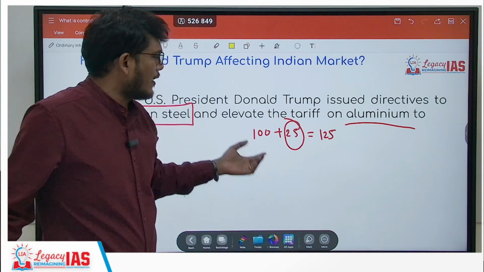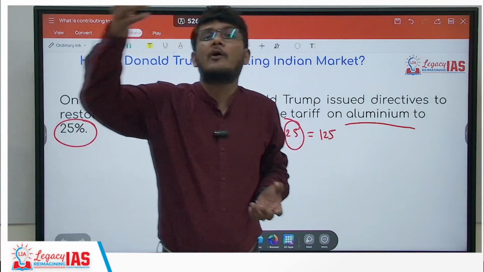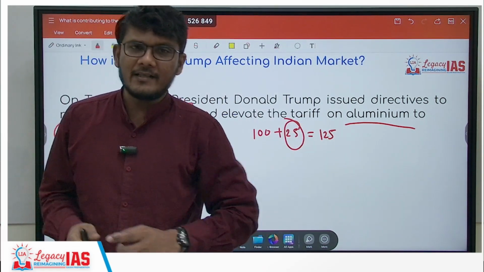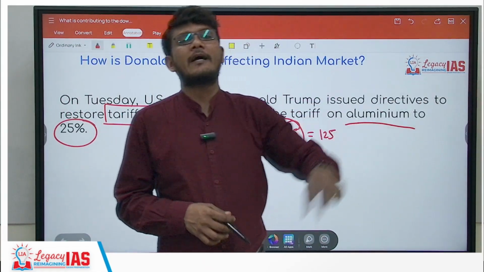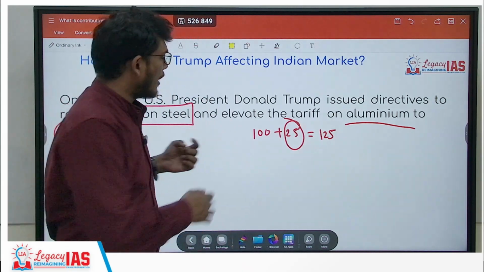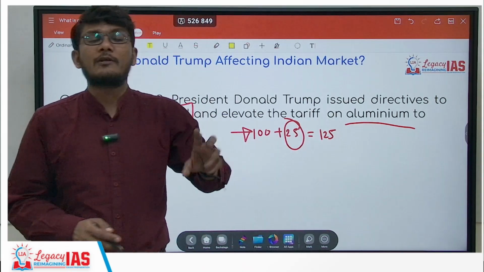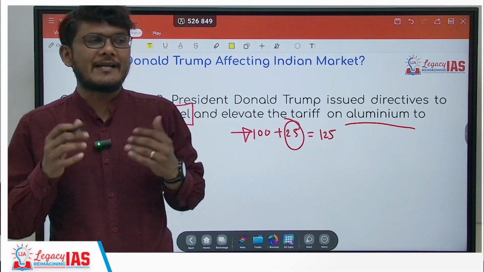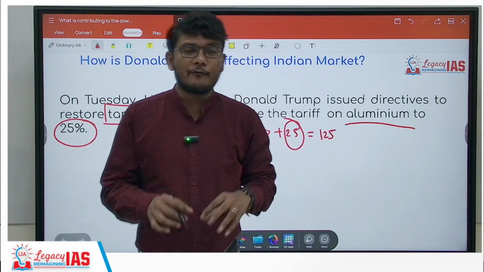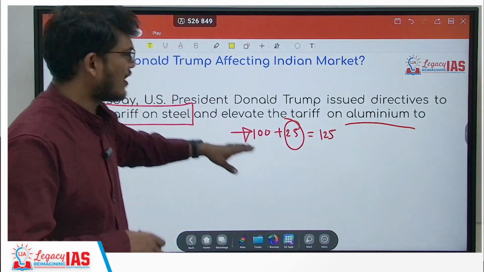In fact, some of the tariffs are so high, it is 100% also. So revenue is collected. At the same time, there might be some things which we would compulsorily need from that country. So if we do not allow other goods and services from that country, they may stop those compulsory exports to us also. That is why a nation has to allow. But of course, there will be certain tariffs, as seen over here.